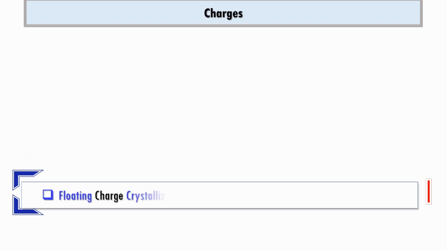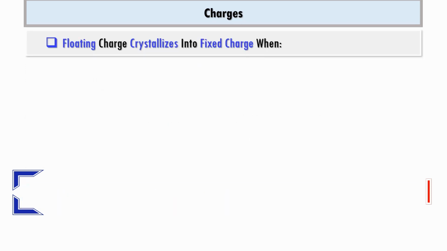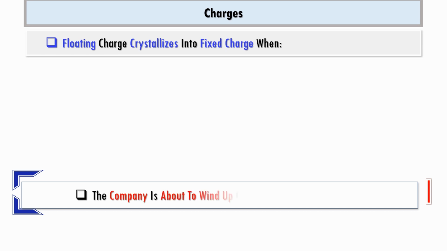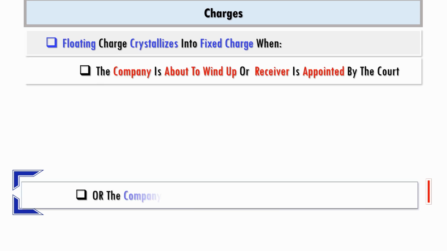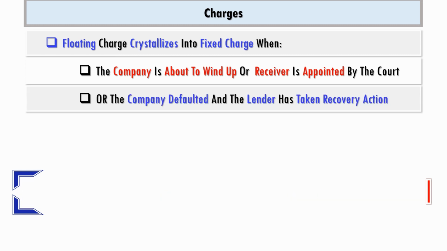A floating charge crystallizes into a fixed charge under two circumstances. First, when the company is about to wind up or a receiver is appointed by the court, and second, when the company has defaulted and the lender has taken recovery action.